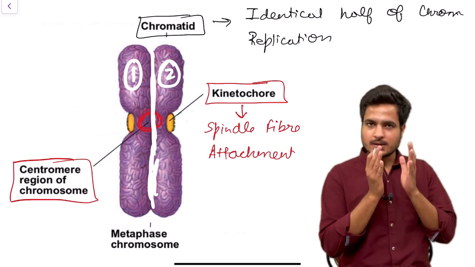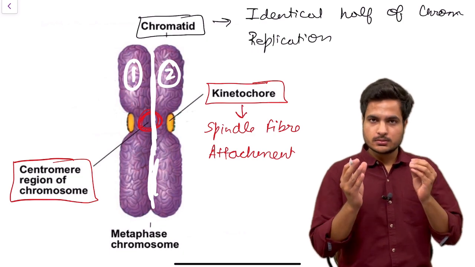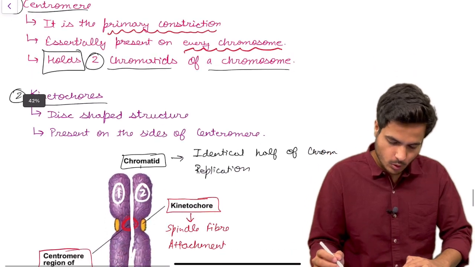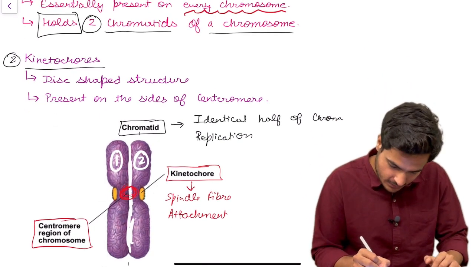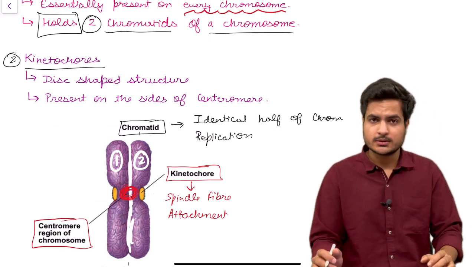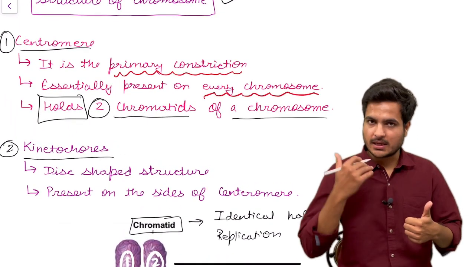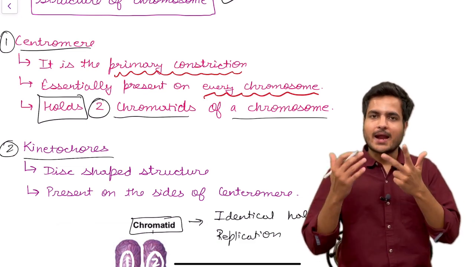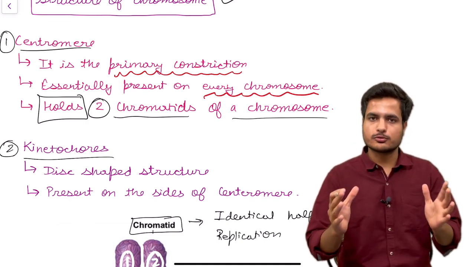So these halves individually are called the chromatids of the chromosome. The role of the centromere is to hold these two chromatids together. At this place of primary constriction, these two identical segments of the chromosome are held together. Three important things you need to remember about the centromere: first, it is called the primary constriction. Second, it is present in every cell. Third, it is present in every chromosome and has the function of holding the two chromatids of a chromosome together.